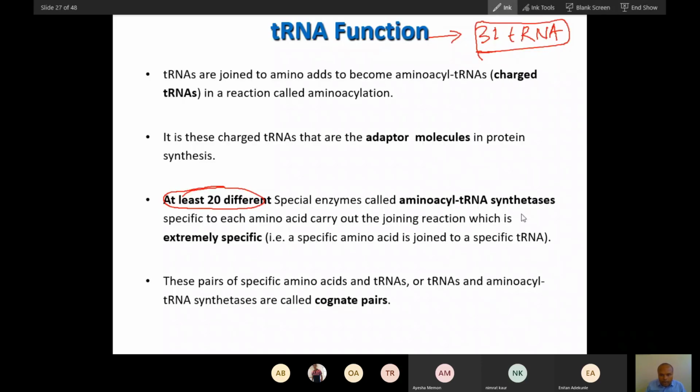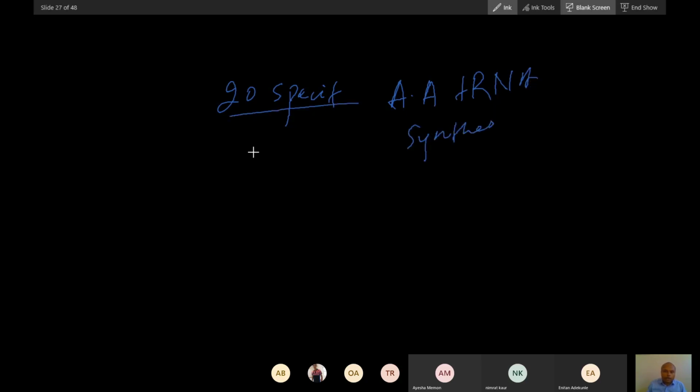Now let's see this amino acyl tRNA. There are 20 specific amino acyl tRNA synthetases. Each amino acyl tRNA synthetase is specific to one amino acid. So we have 20 amino acids, and each is served by its own specific synthetase.